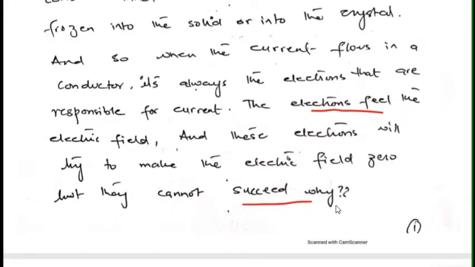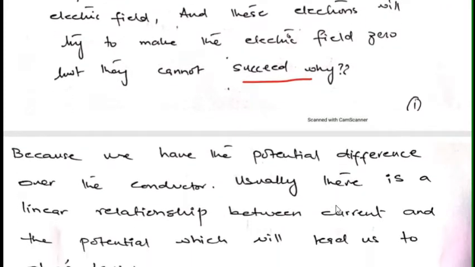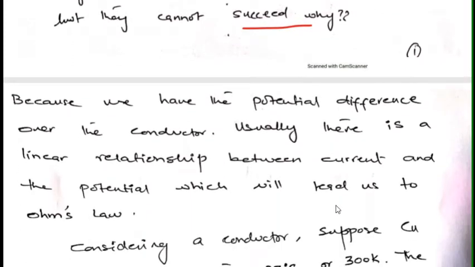Why can they not succeed? It is because we are continuously providing a potential difference across the circuit over the conductor. So because of the potential difference, the electrons cannot make the field zero, and they will keep on experiencing a force, and they will keep on moving, and we will get current within the circuit.